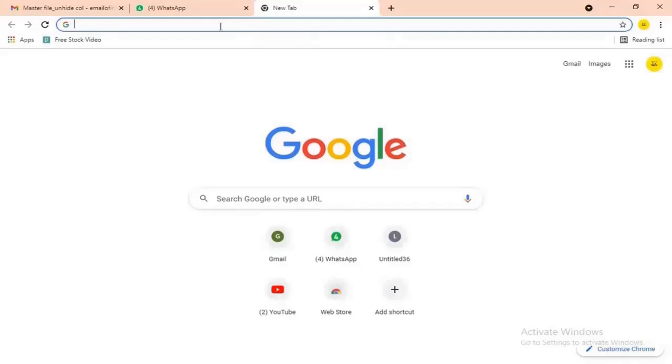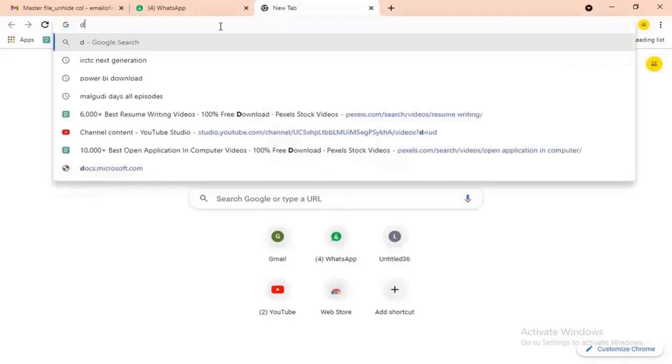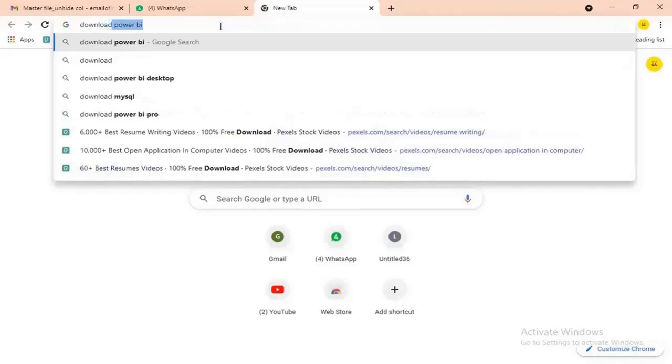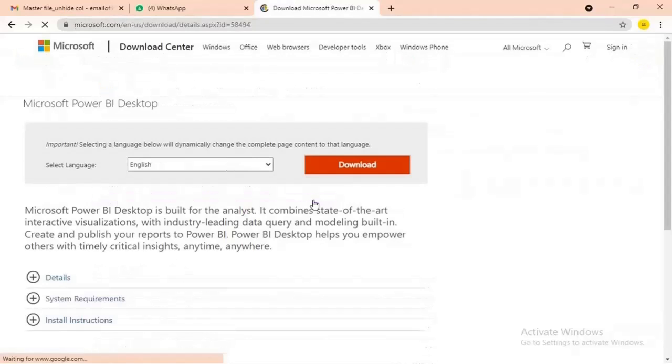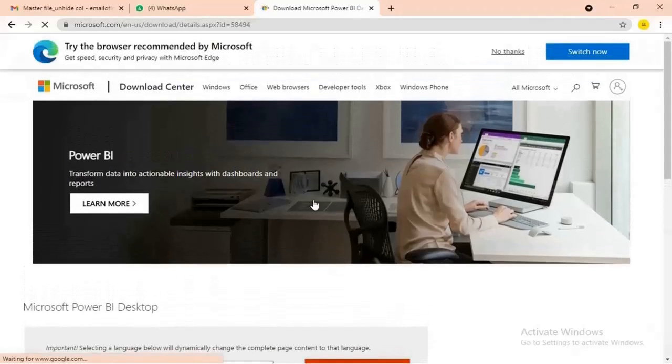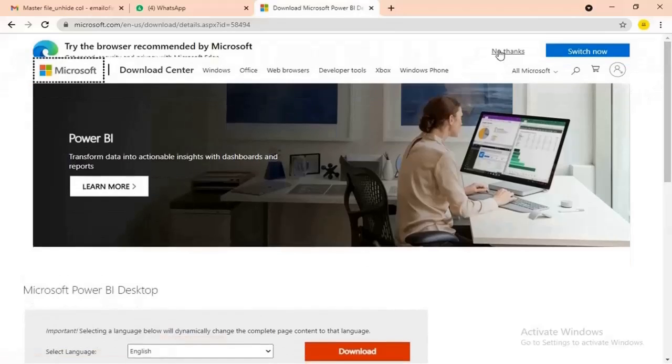To download Power BI, open any browser on your PC and write download Power BI. Then click on the second link that says Download Microsoft Power BI. I will also share the link in the description of this video. Just scroll down.